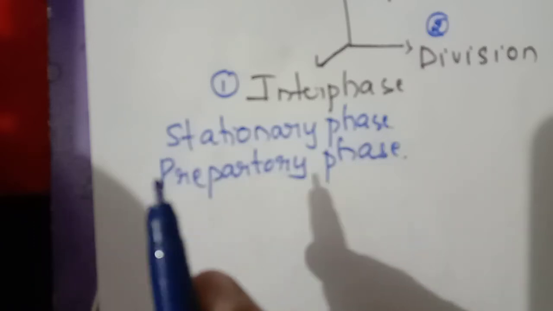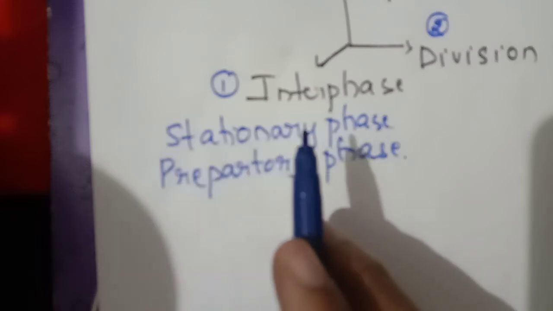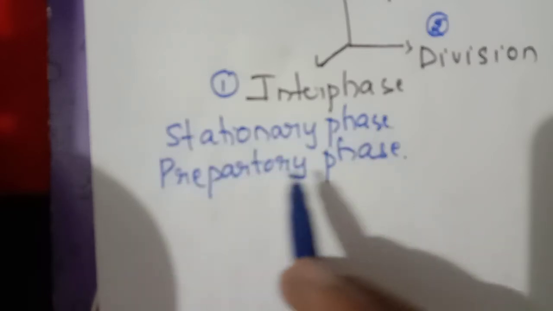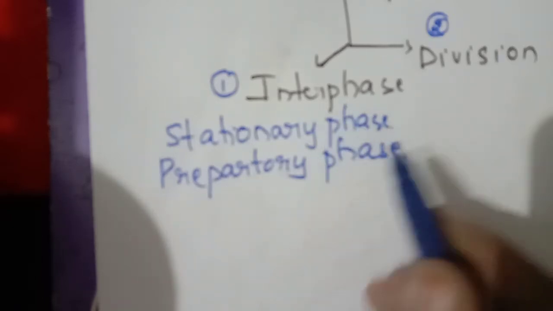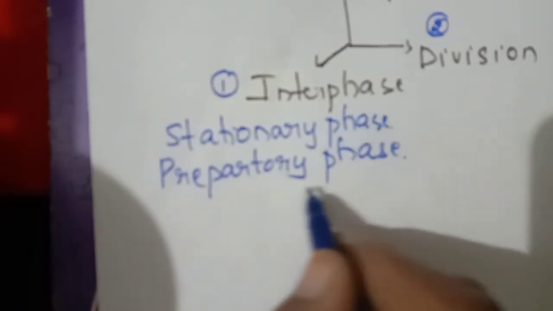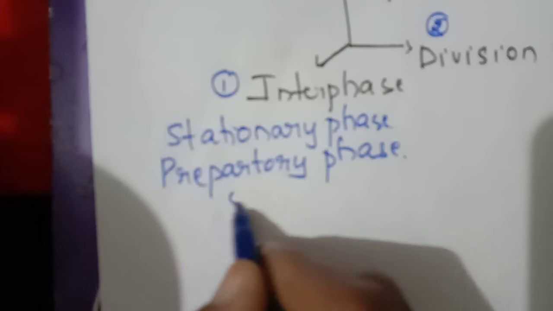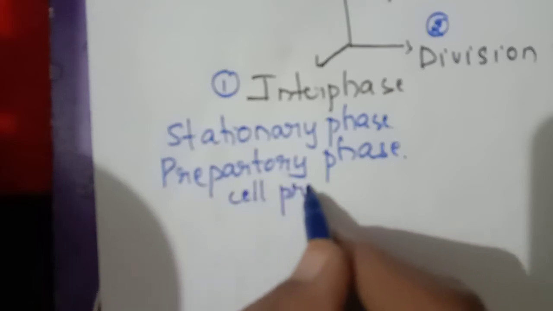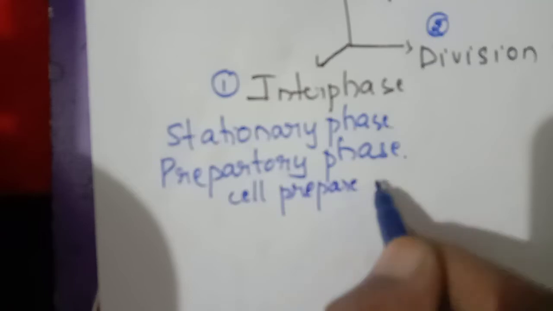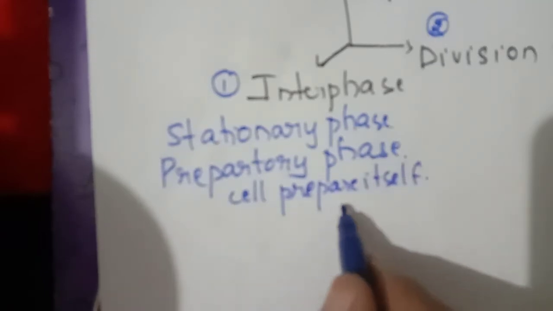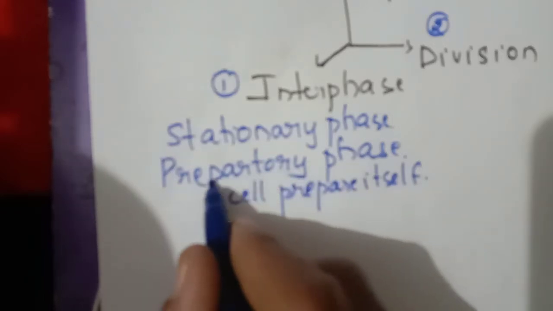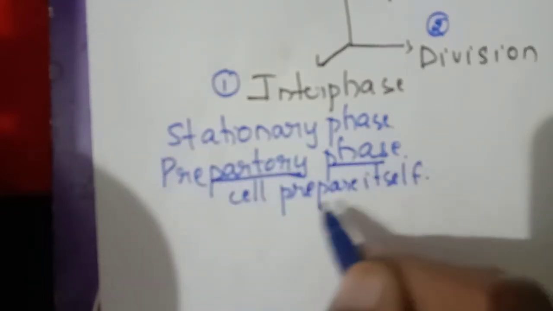So all the events that occur for the preparation of a cell for division are known as the preparatory phase. So interphase is also known as the preparatory phase because here the cell prepares itself for cell division. That's why it is also known as the preparatory phase.